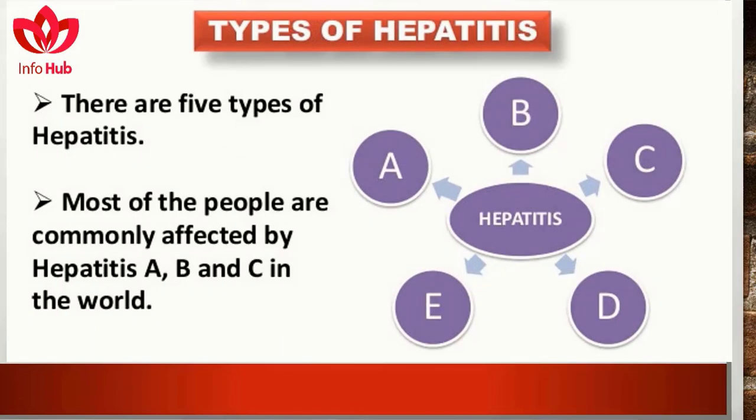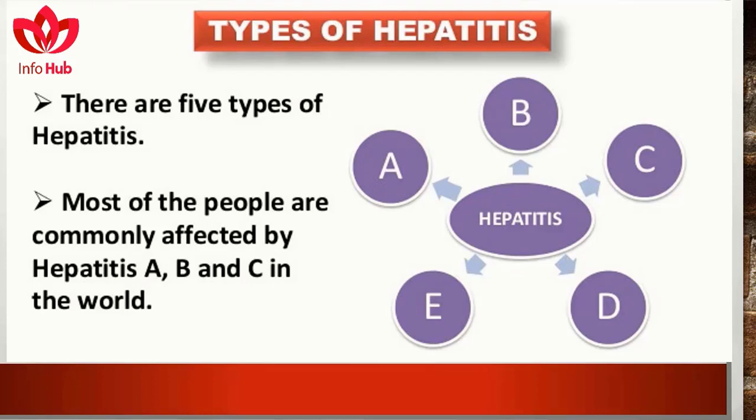Types of hepatitis. There are 5 types of hepatitis: hepatitis A, B, C, D, and E. But most people in the world are commonly affected by hepatitis A, B, and C. Now we will briefly discuss the types of hepatitis.